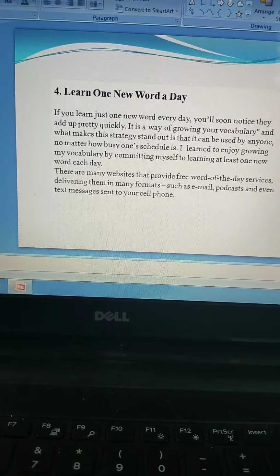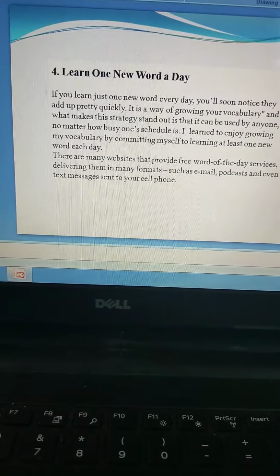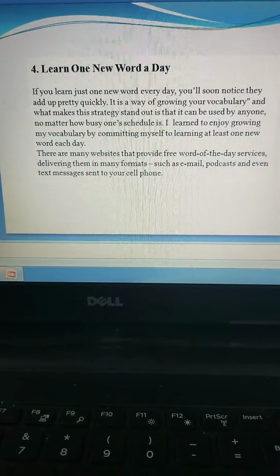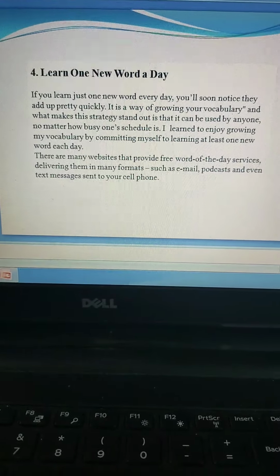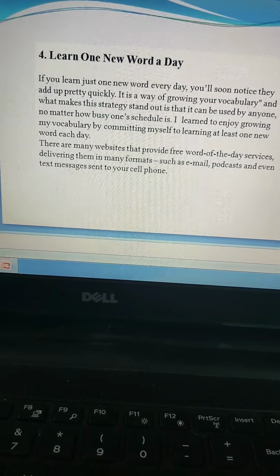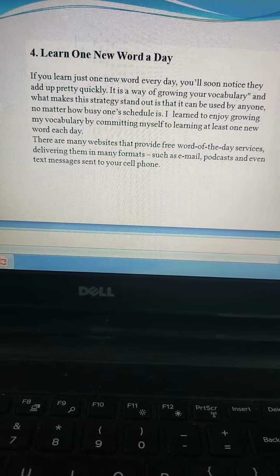So take this as a challenge, guys. Learn one word a day. By the time you come back after the lockdown, I should at least see a list of words with all of you, a list of words which you have learned for the first time. So learn a new word every day to enhance your vocabulary.